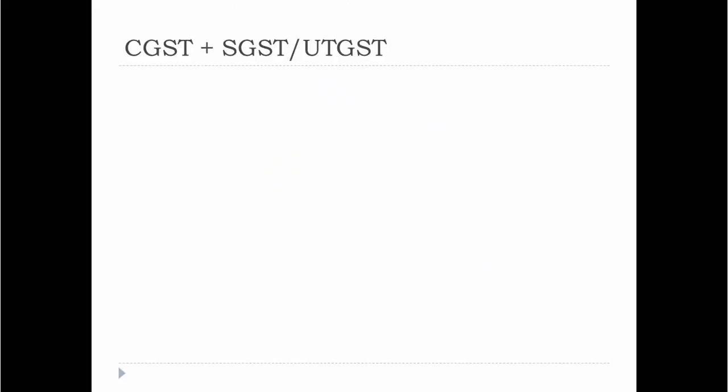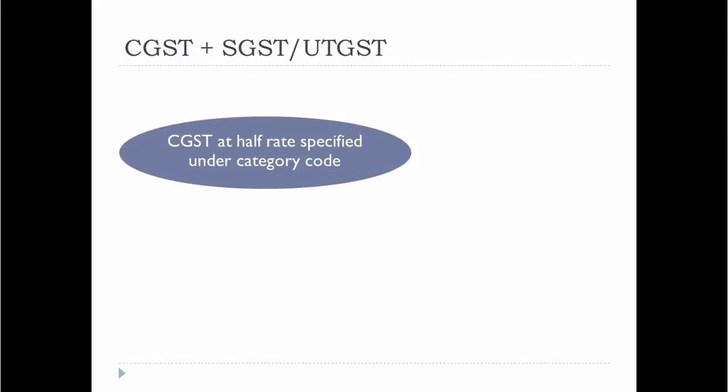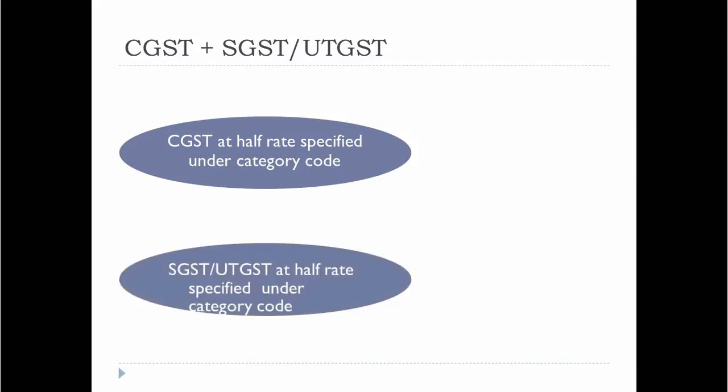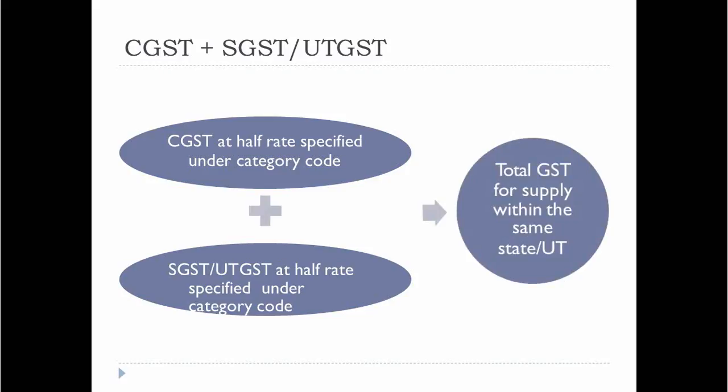The rates of CGST, SGST or UTGST are given as under. CGST will be at half rate specified under the category code. SGST or UTGST, whichever is applicable in the case, will be at half rate specified under the category code. Combining these would be the total GST for supply within the same state or union territory.